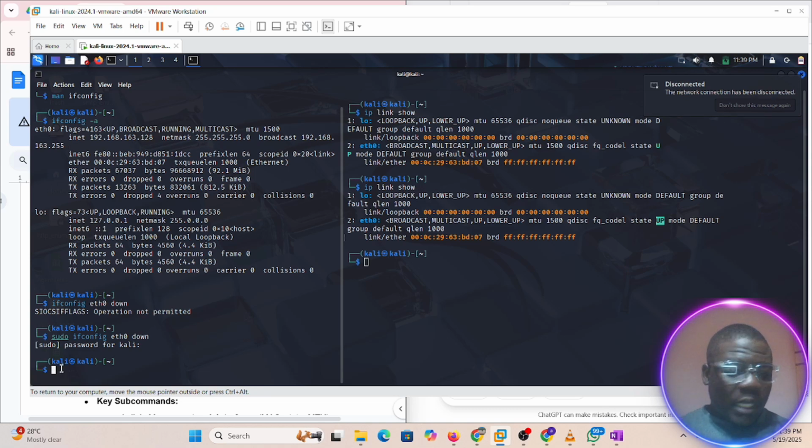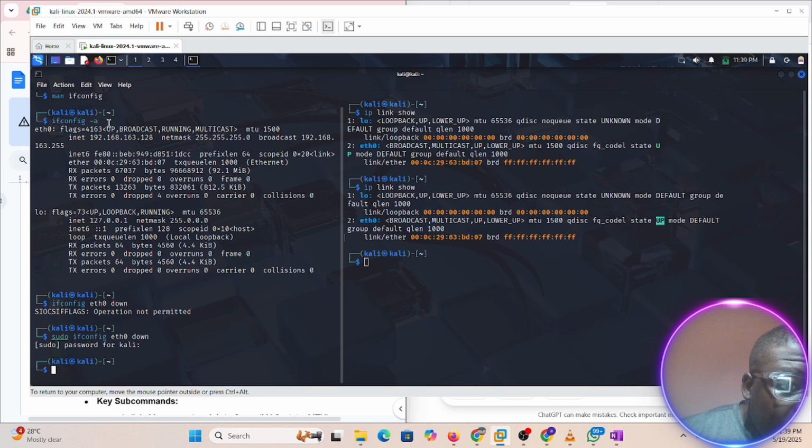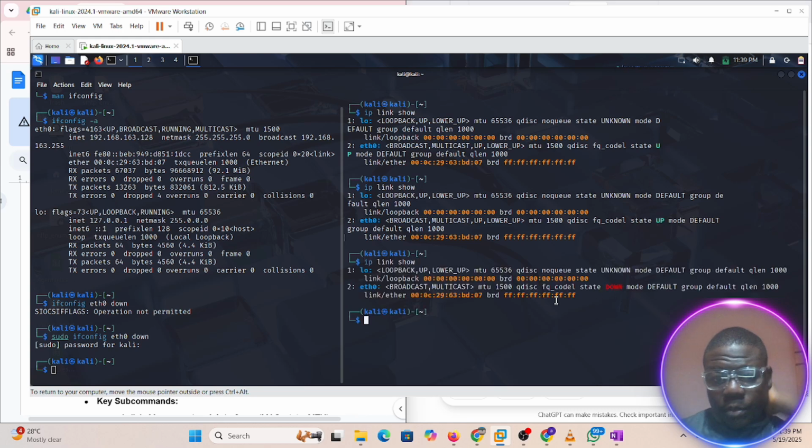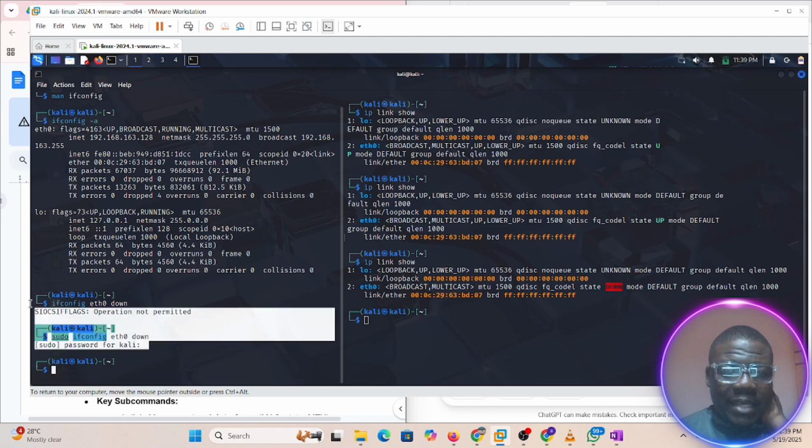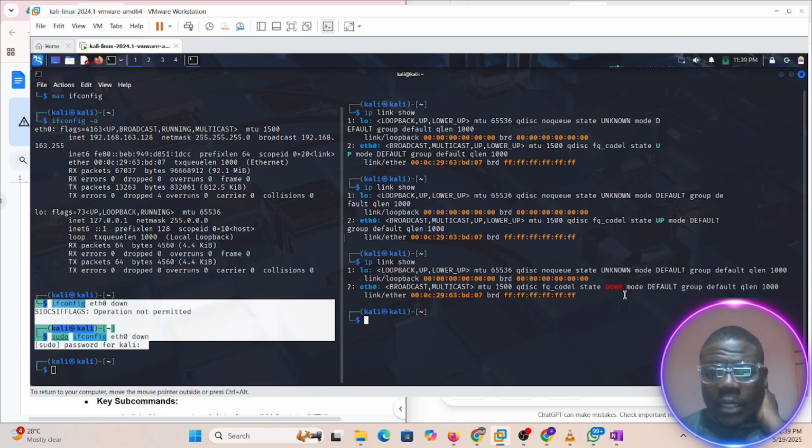Now, how do we even check if this is up or down using ifconfig? Because it doesn't show, let me see. But if we reuse ip link show and come down to eth0, it's showing that this is down now. That was because of what we did here. It's showing down now.